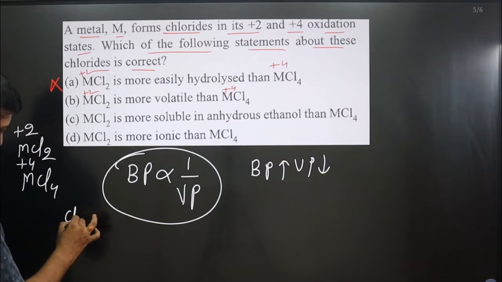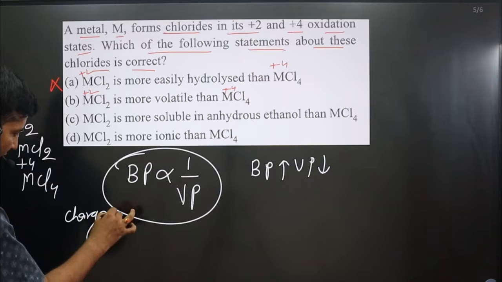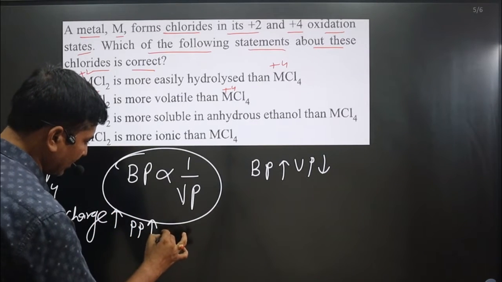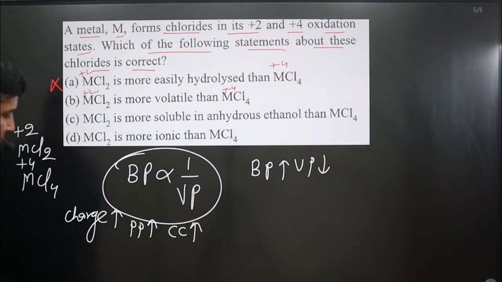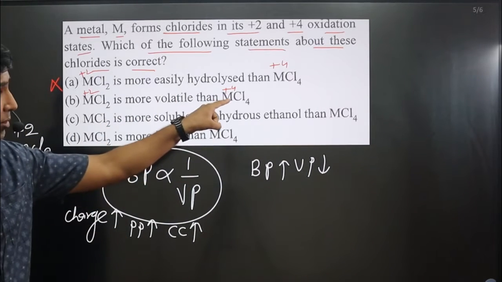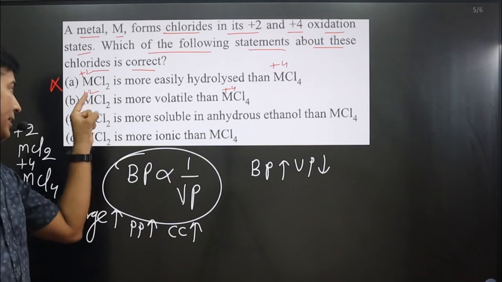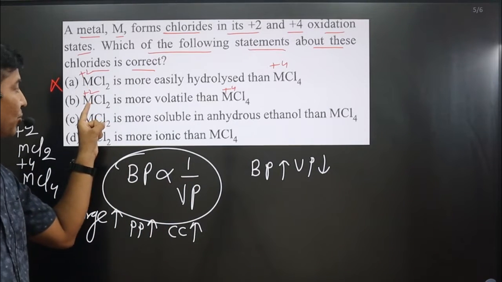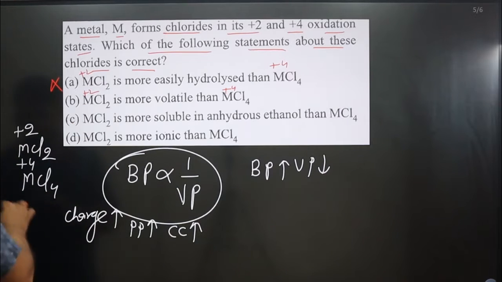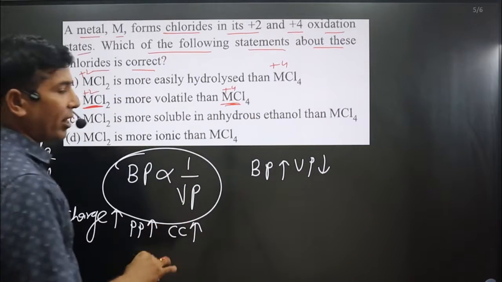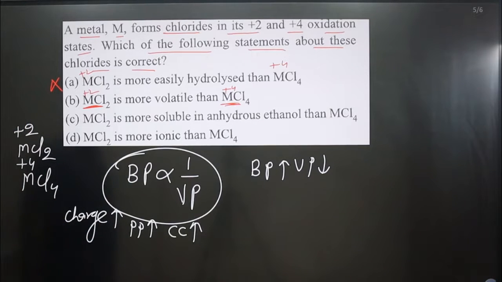So in this case you can see the charge is high, so it is supposed to have covalent character. In this case the charge is less, just the opposite, so it will have ionic character. This is ionic by nature and this is covalent by nature. By Fajan's rule we justified.